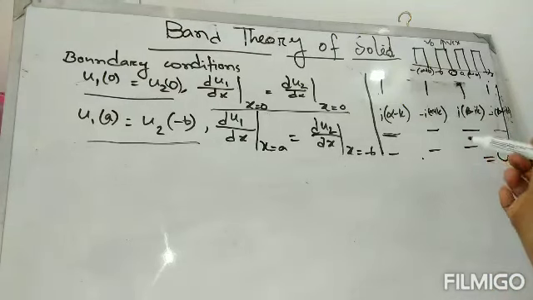If we solve this determinant, it will be a time-consuming calculation, so I will not solve it. I will follow the books.